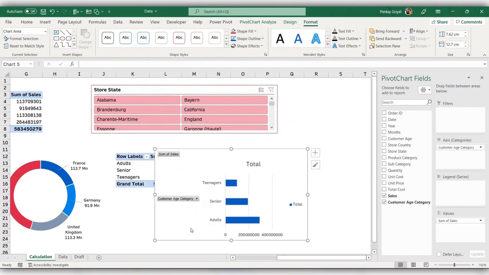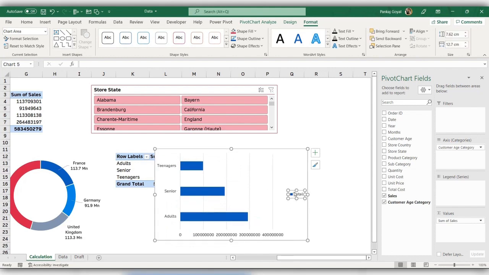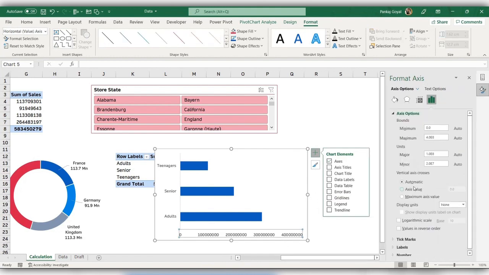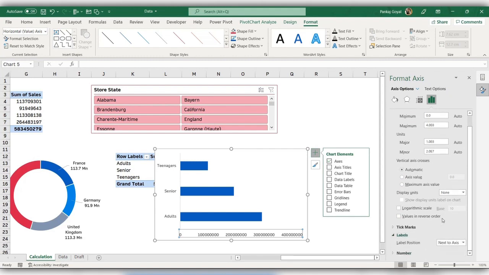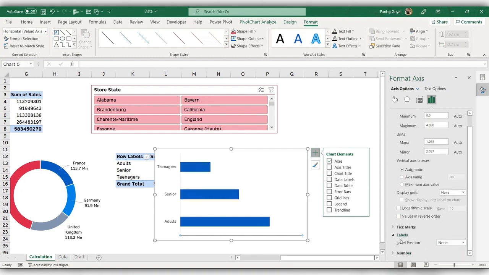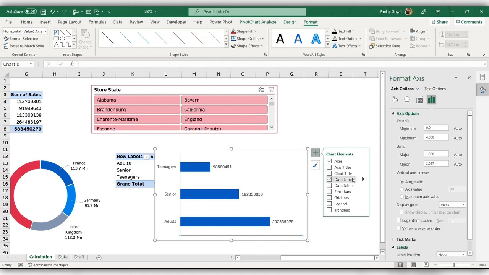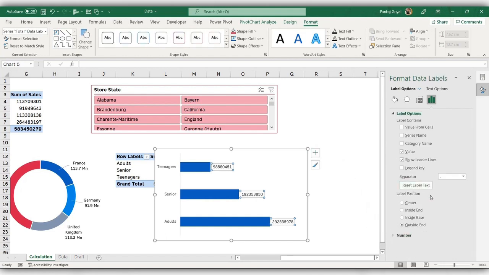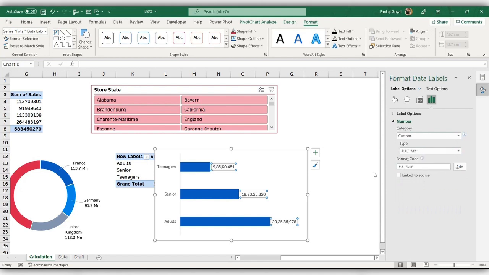Again, I'll just hide the field buttons, remove the title and legend, also remove the grid lines and remove this axis as well. So under label, you can select none. But I want the data labels. So click on the data label and you can go to more options. Now under number, you can again change the formatting to our customized format to this million.